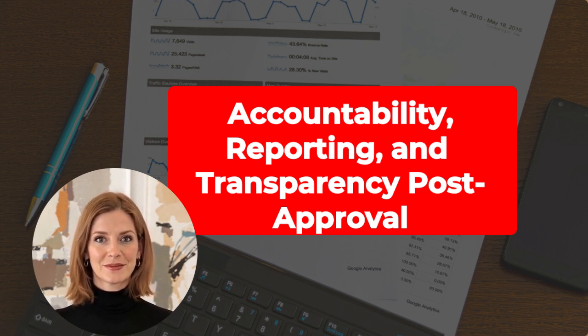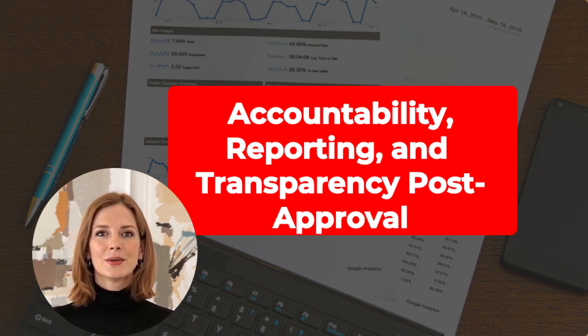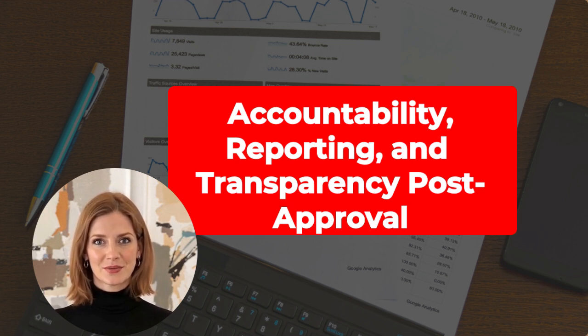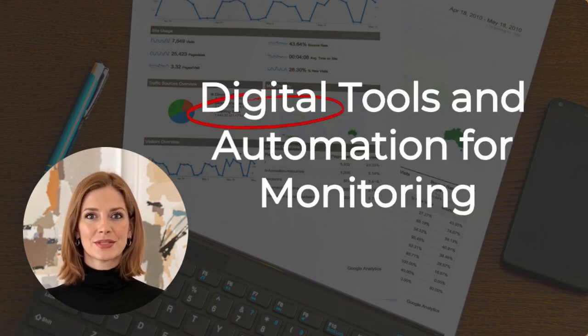Key practices: budget accountability frameworks, clarify roles for tracking and approval; monthly budget review meetings, encourage dialogue between finance and operations teams; narrative budget reports, explain the story behind the numbers; open book policy for NGOs and public entities, public disclosure of spending reports; audit trails, ensure all changes are backed by documentation; digital tools and automation for monitoring.